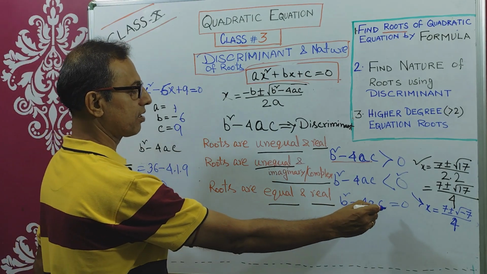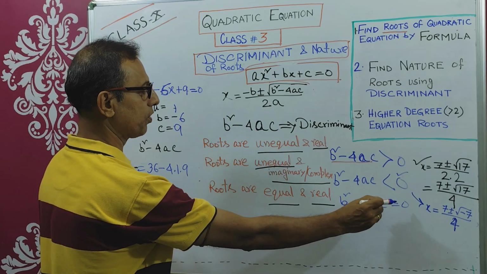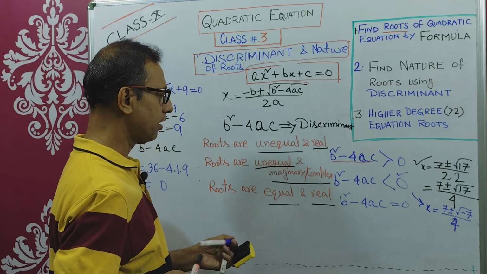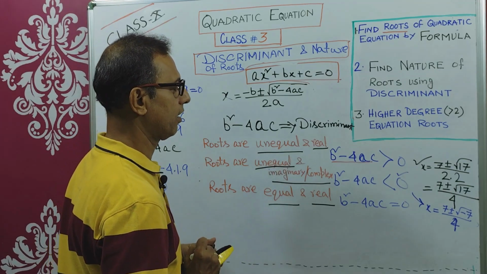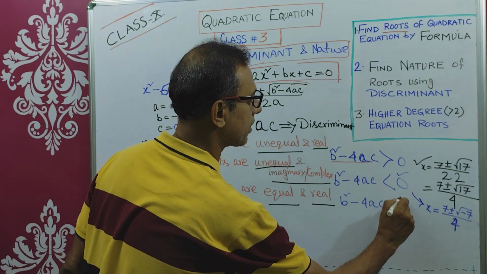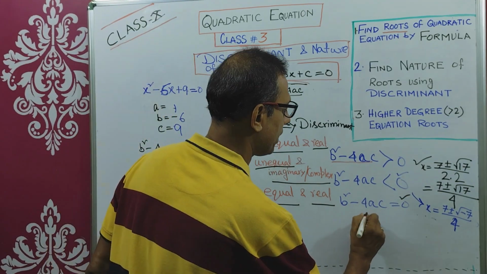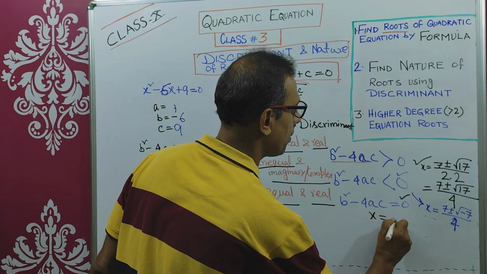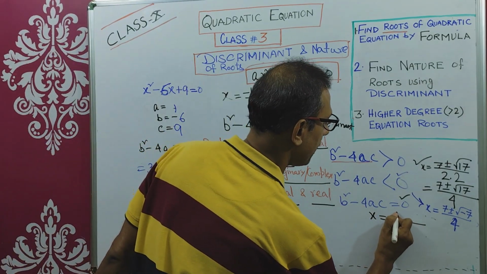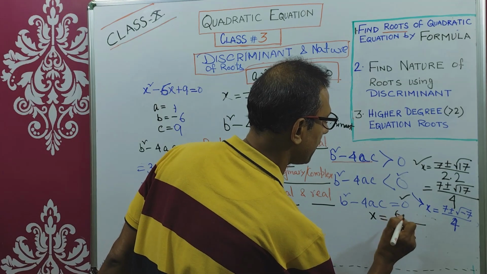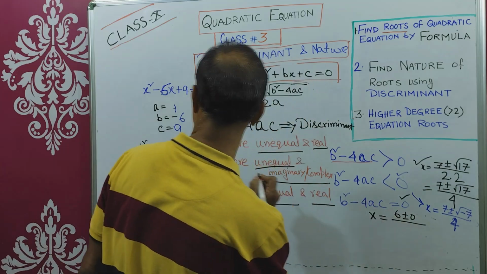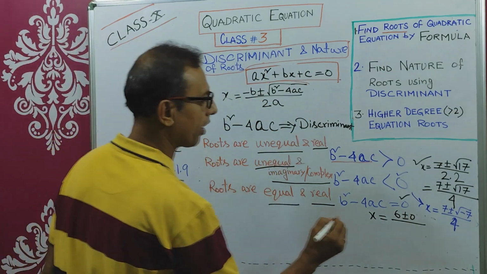So it satisfies this condition, b square minus 4ac equals 0. That means the roots are equal and real. This condition is satisfied. So what will be the value of x? X equals minus b, b is minus 6, so minus of minus 6 means 6, plus minus root of discriminant, which is 0, by 2a. So it is 2 into 1.